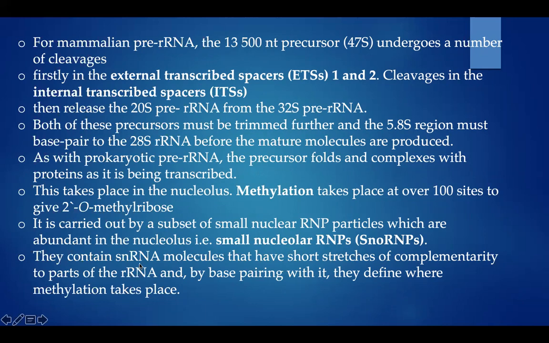They contain snRNA molecules that have short stretches of complementarity to parts of rRNA, and by base pairing with it, they define where methylation takes place. This is one use of this snRNA. It base pairs with the rRNA and says where the methylation is taking place.